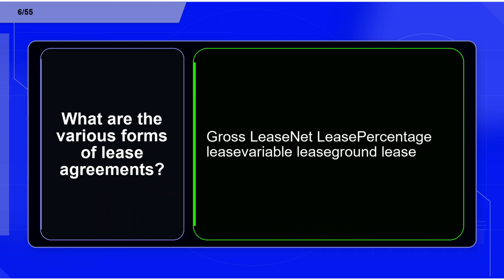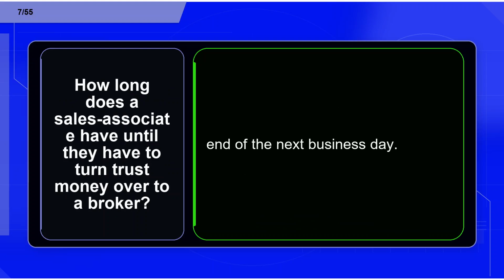Flashcard 6. Term. What are the various forms of lease agreements? Definition. Gross lease, net lease, percentage lease, variable lease, ground lease. Flashcard 7. Term. How long does a sales associate have until they have to turn trust money over to a broker? Definition. End of the next business day.